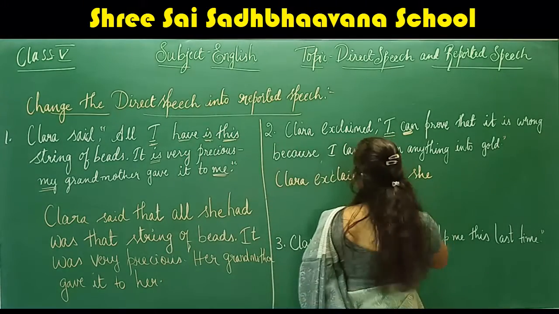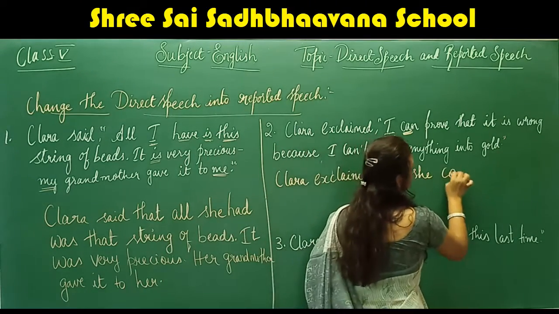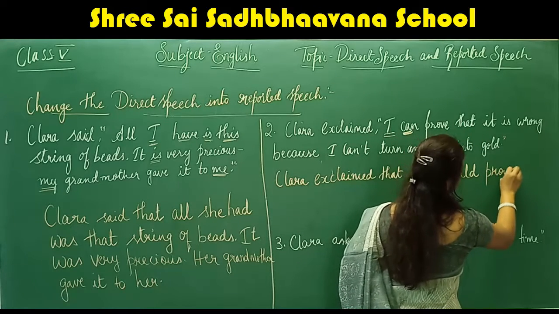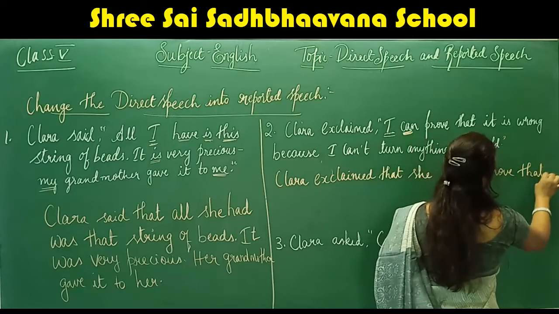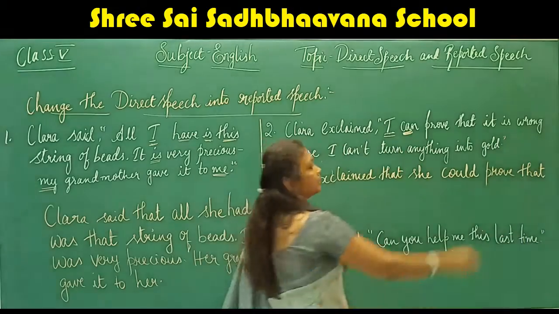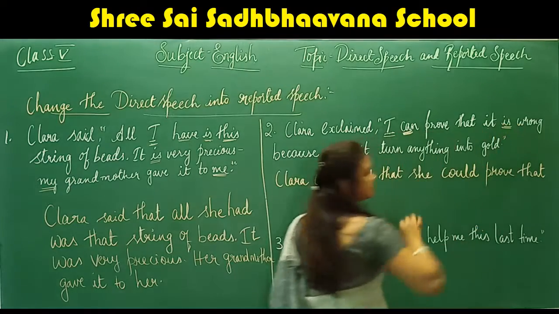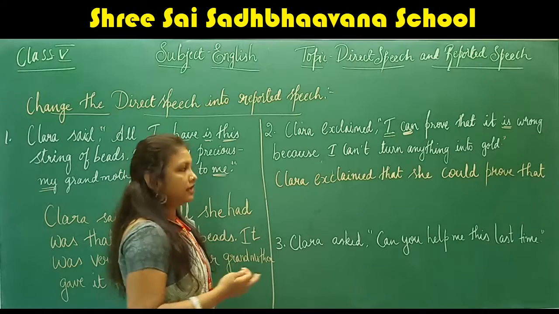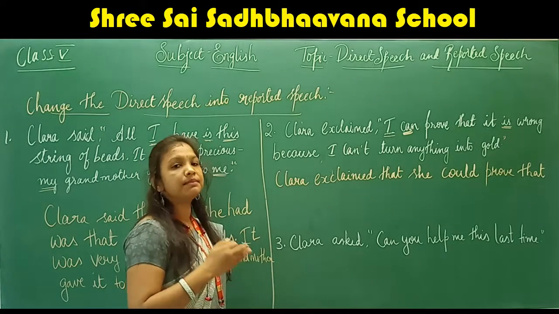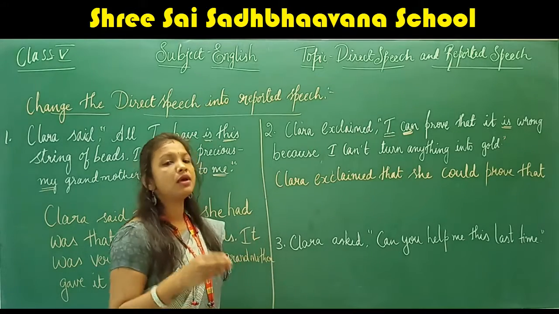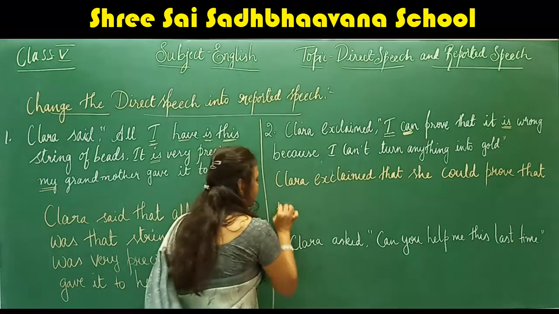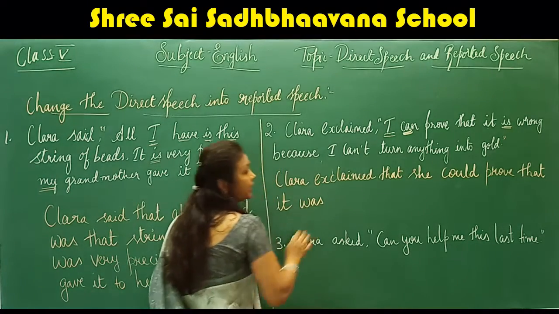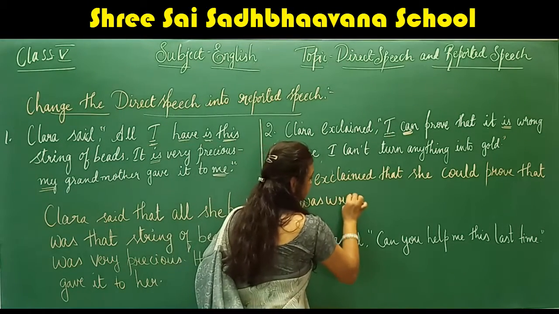So Clara exclaimed that she could prove that it will remain the same. Is is in present tense, so we have to change it into past tense. It will remain as it is, and is will be changed to was. It was wrong